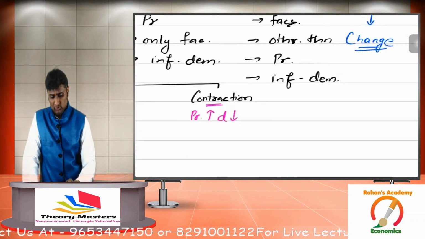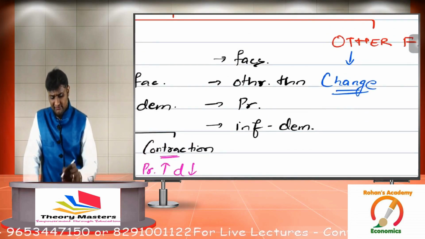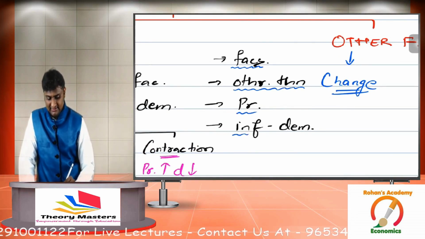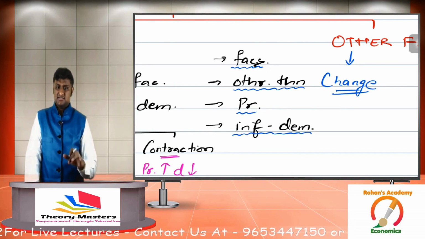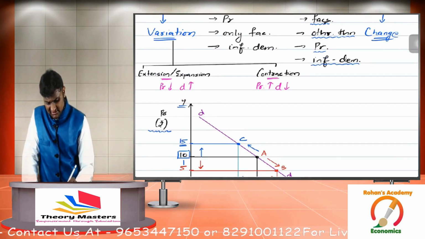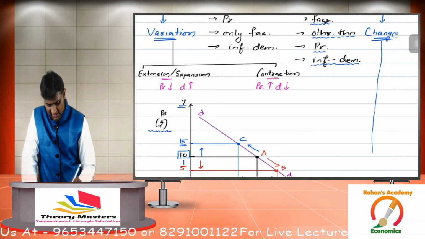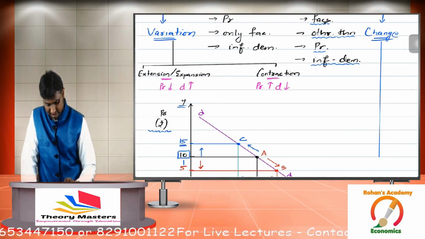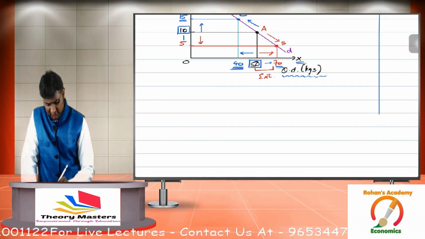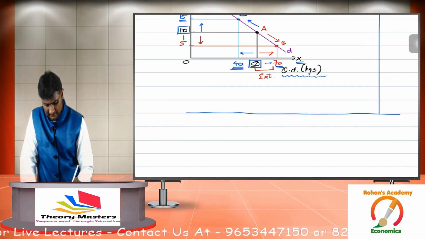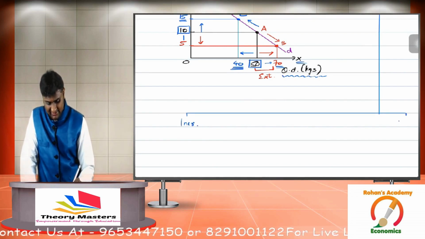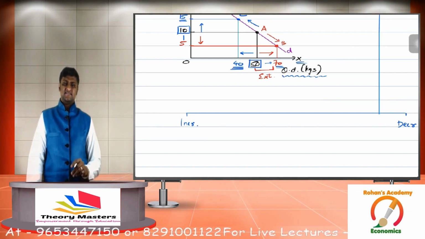Good. Now let's go to the next concept over here, which is change. How do you define change? When factors other than price influence demand, that's called change. Now guys, try to understand this. As far as change is concerned, under change there are two possibilities. The first possibility is increase and the second possibility is decrease.